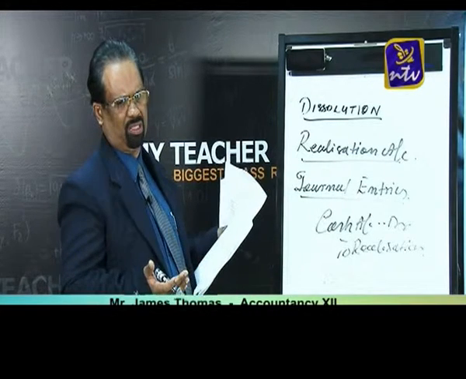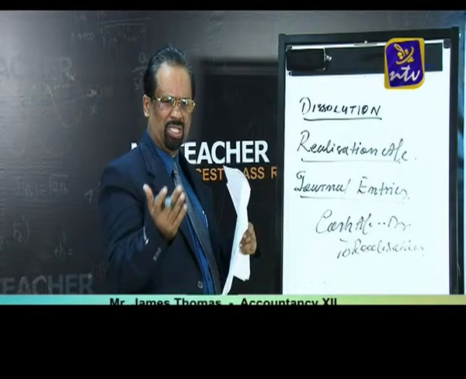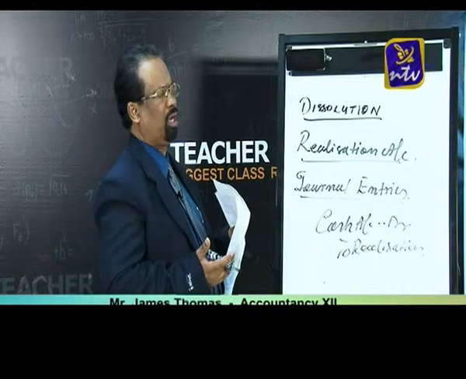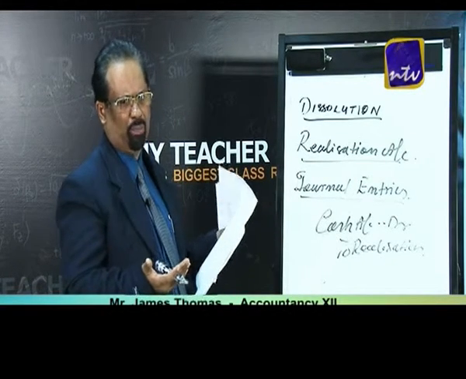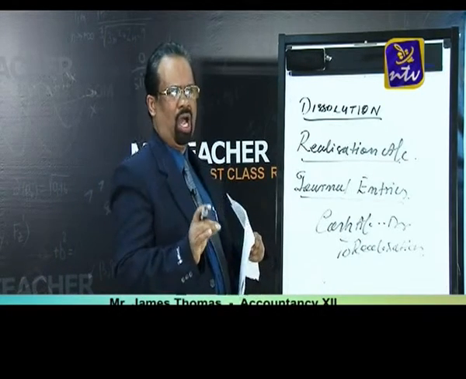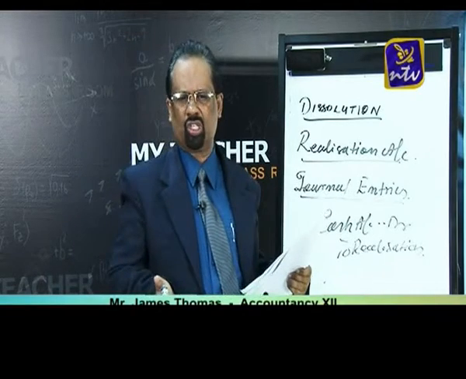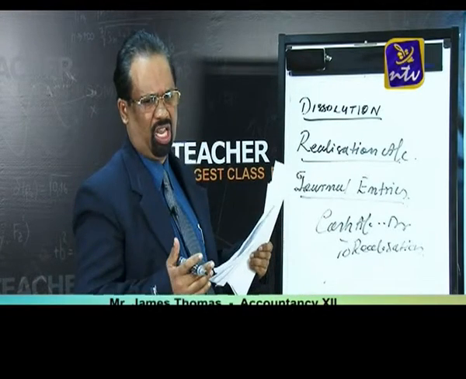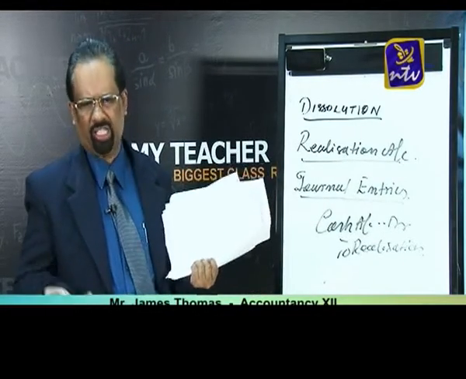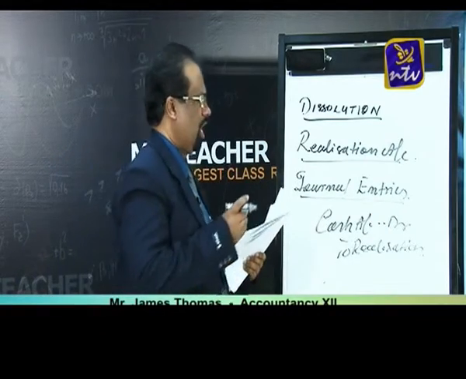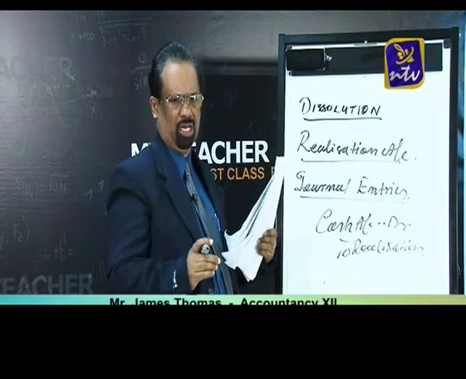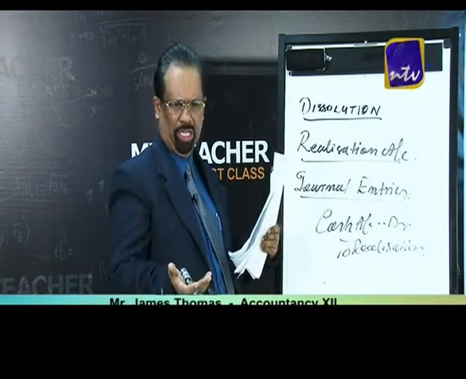You know that, after getting the money, that money we are utilizing for making the payments. First of all, we are settling with outsiders, and if any amount remains with us, that amount we are transferring to the partners' capital accounts. So that is the procedure. First of all we are transferring all assets to the realization account, and we are transferring all liabilities into the realization account, and the next procedure is all the marketable assets we are selling outside and collecting the money, and that money we are utilizing for the payment of liabilities.